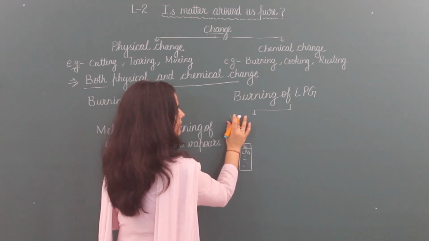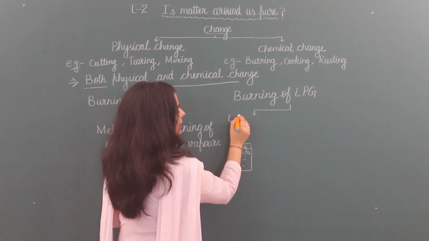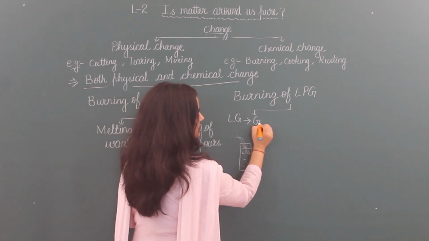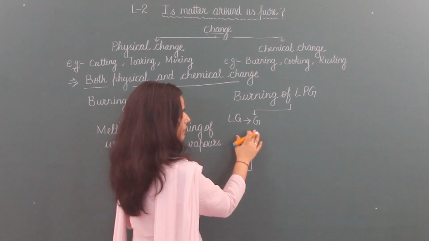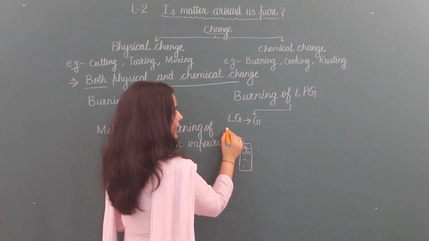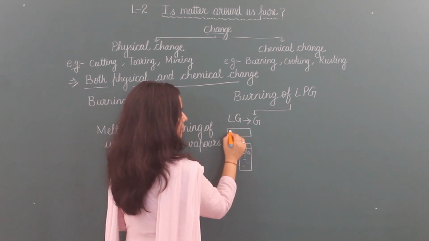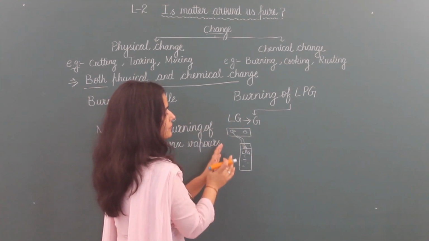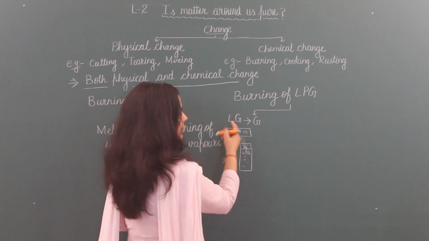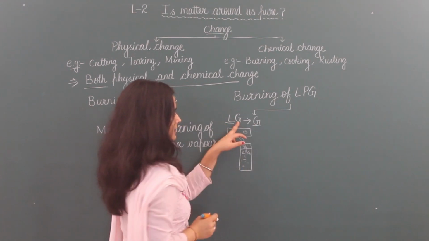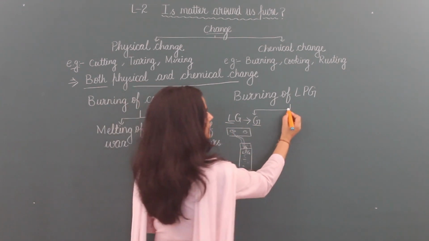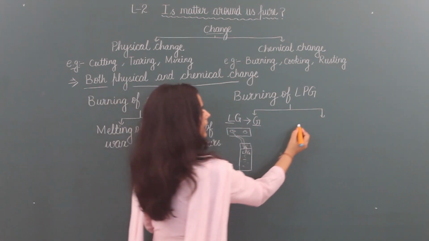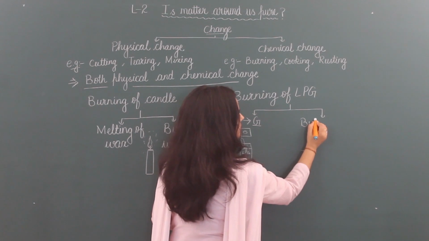So first of all, liquid gas converts into gaseous form. That means it's in vapor form and comes in the pipe to the gas stove here. So the first change is a change of state. Here liquid state converts into gaseous state. After that, what happens? When this gas reaches the gas stove, it burns.